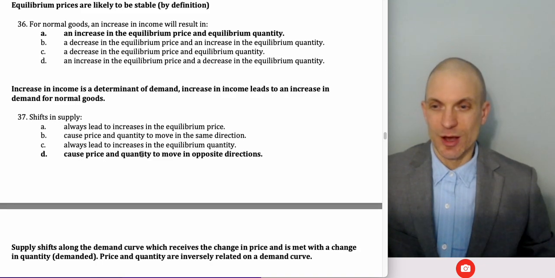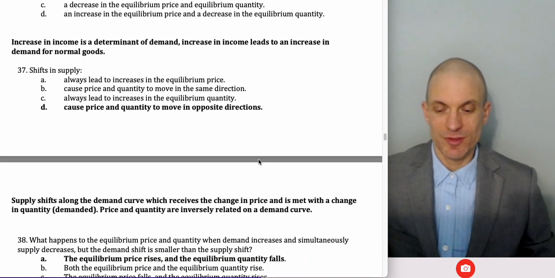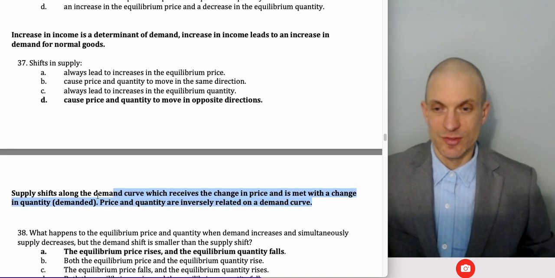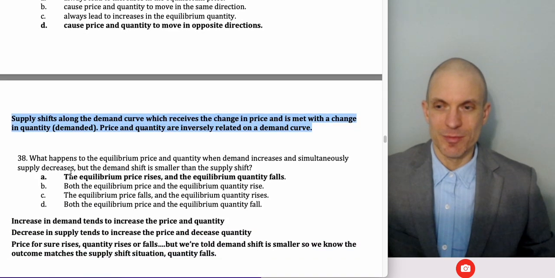Shifts in supply always cause quantity and price to move in opposite directions. The reason why is we're shifting that supply curve against the demand curve, and along the demand curve we're getting a change in price and then a change in quantity, and those are moving in opposite directions, is the idea. You can see that just by drawing the picture.